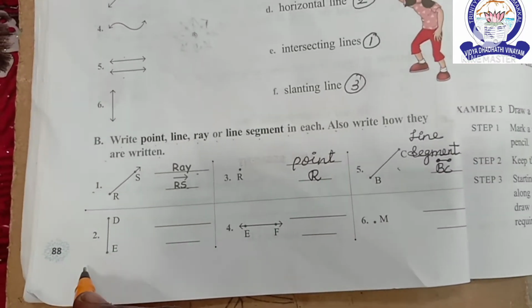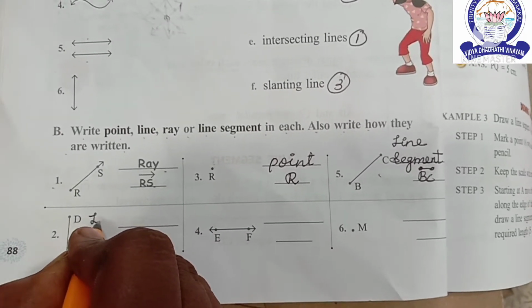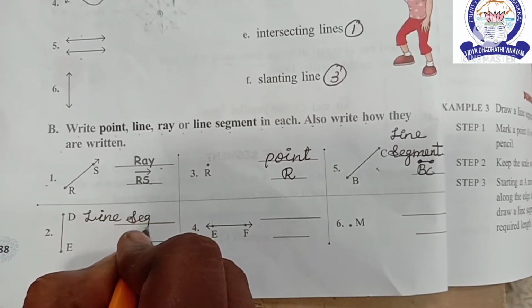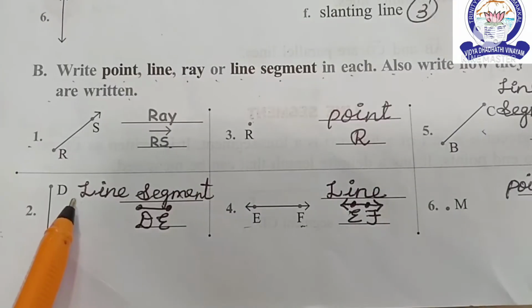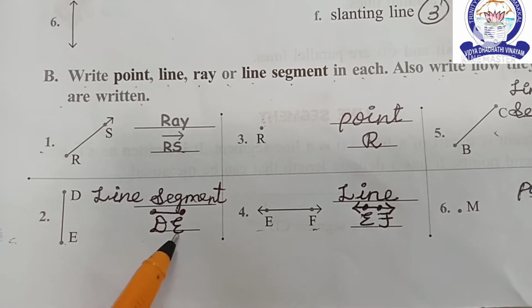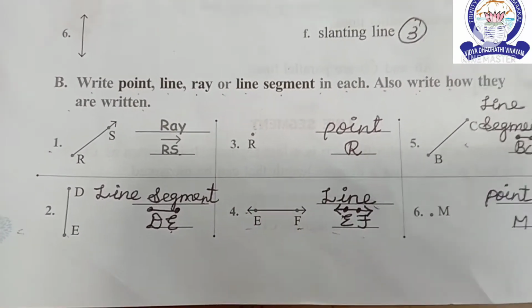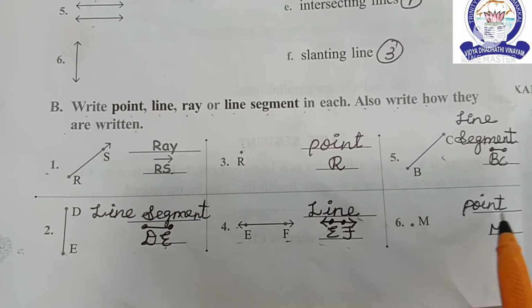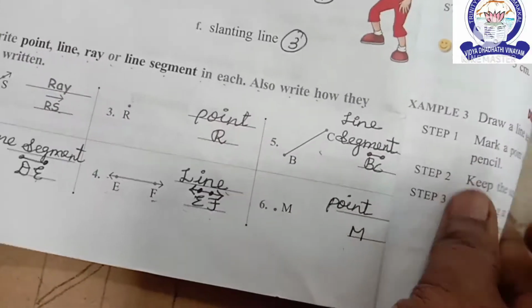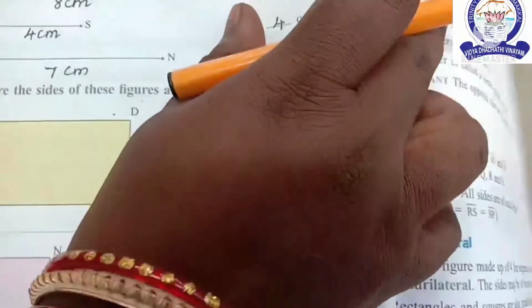Next one, this also is a line segment DE. Fourth one, line EF. Sixth one, point M. Is it clear children?